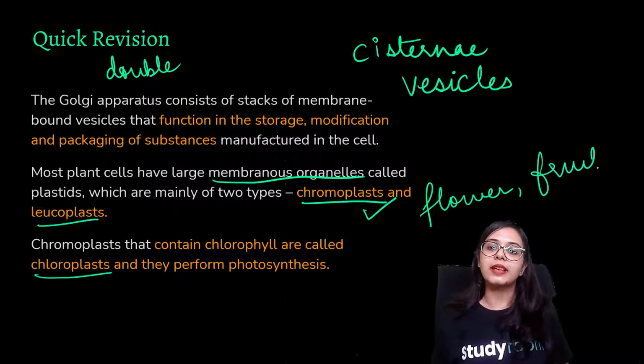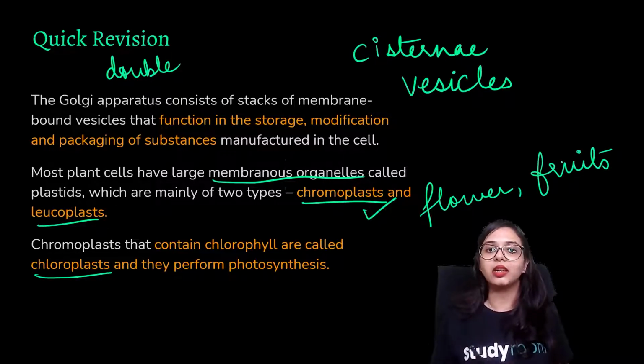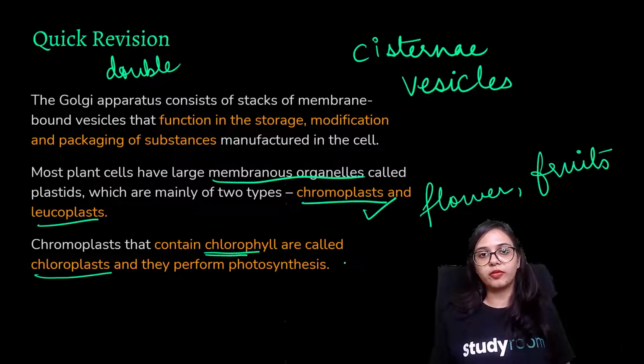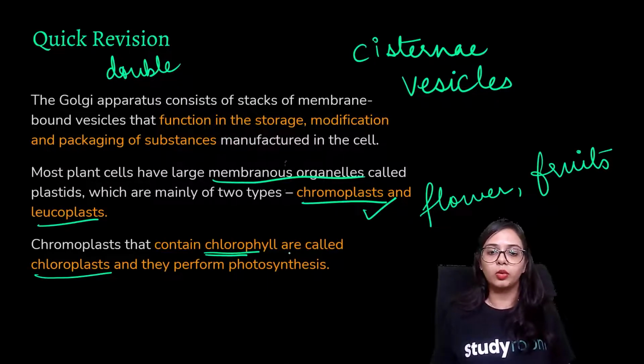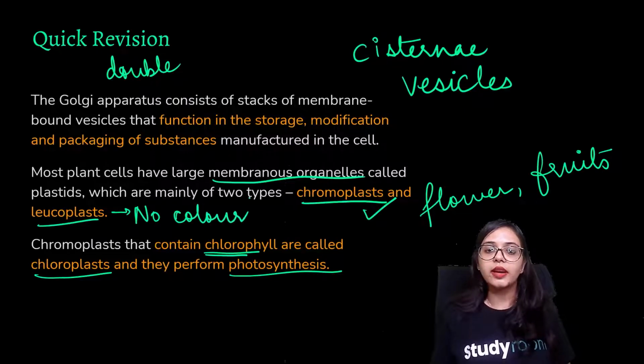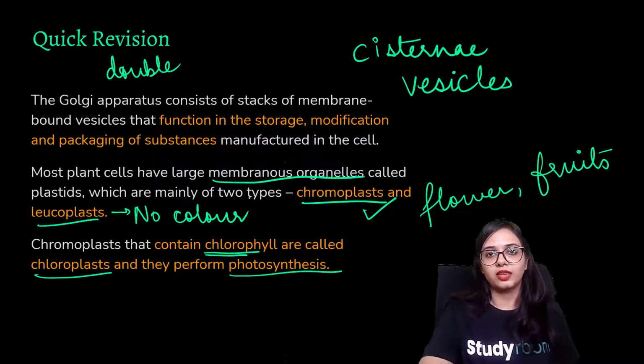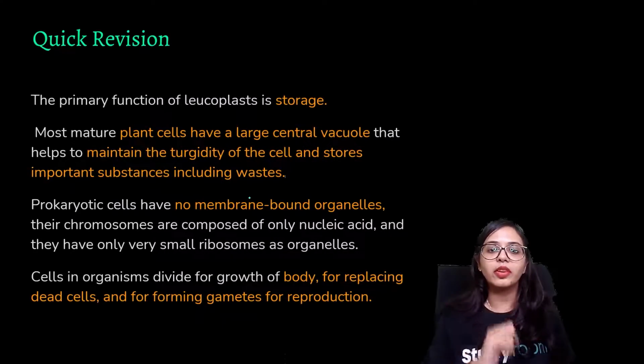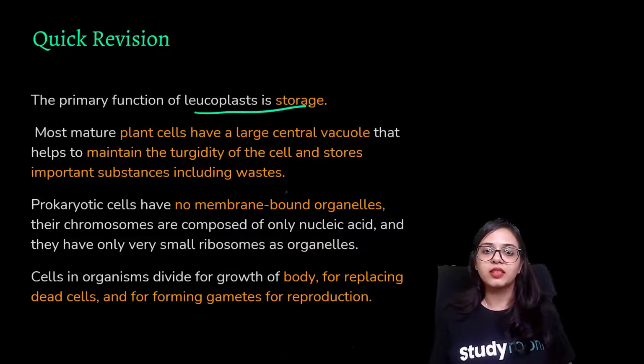So any other color except for green, because when the green color occurs, it is an indication that that plastid has chlorophyll, and that chlorophyll is responsible for photosynthesis. So chromoplasts that contain chlorophyll are called chloroplasts, and they perform photosynthesis, whereas leucoplasts have no color, and their main function is to just store the food that is being produced by the plant. The primary function of leucoplast is storage.